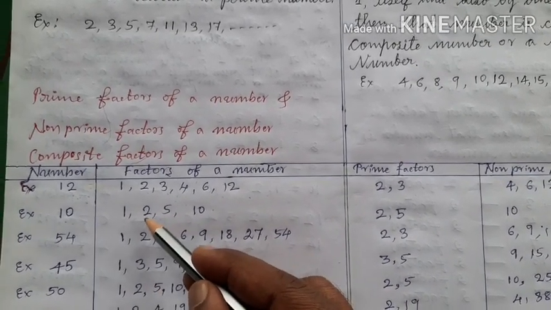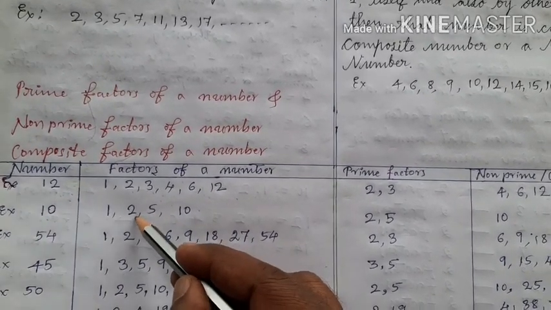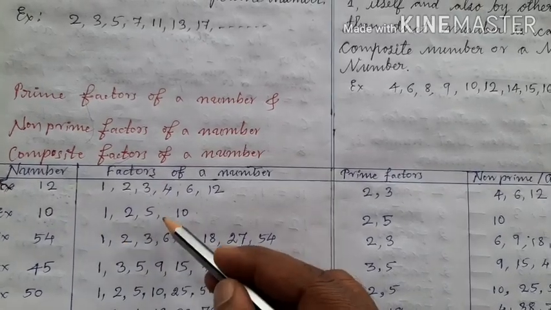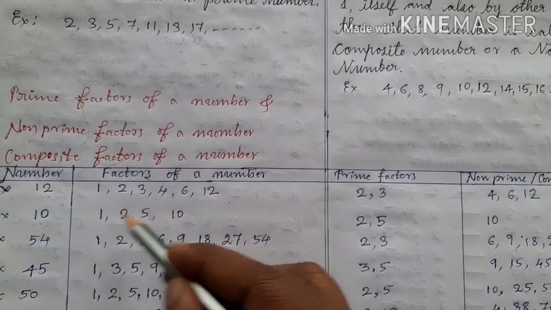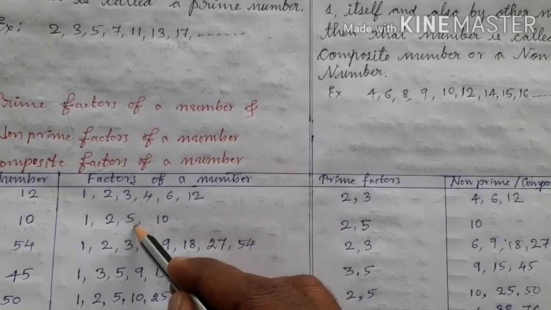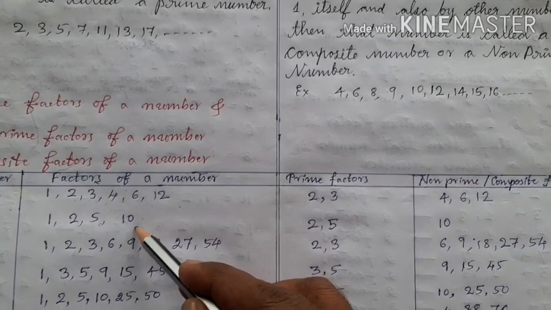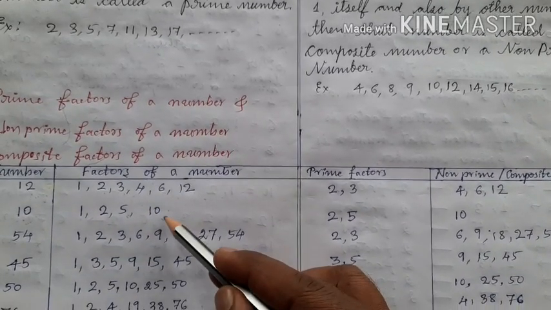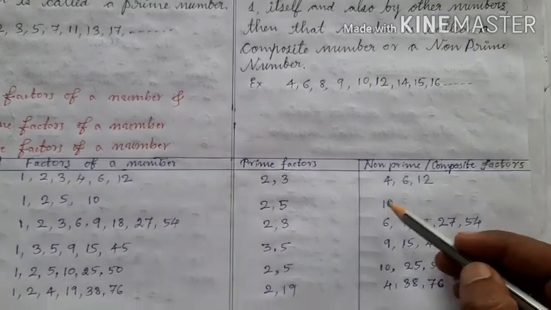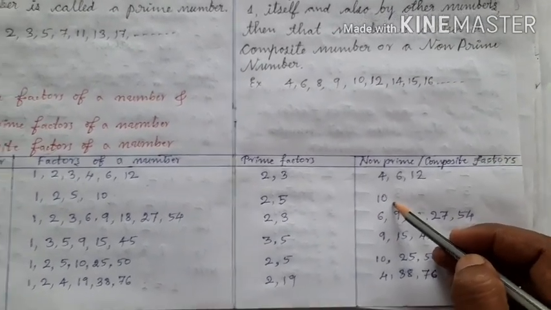What about 2? 2 is a prime number and a factor of 10 also. That is why 2 is called a prime factor of 10. And similarly 5 is a prime number and a factor of 10 also. That is why 2 and 5 are the prime factors of 10. Whereas 10 is a factor of 10 but 10 is not a prime number. That is why 10 is called the non-prime factor or composite factor of 10.